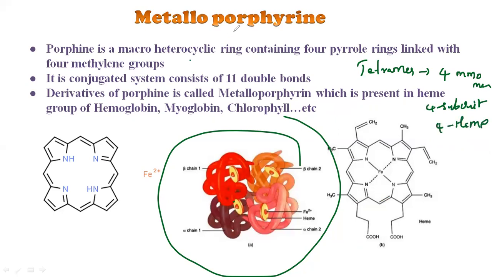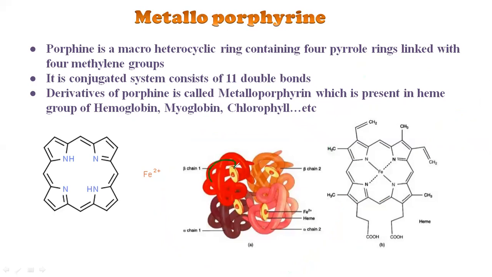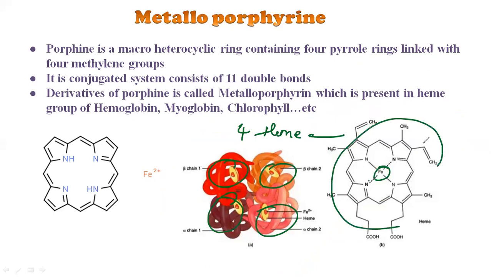So exactly the hemoglobin structure will be like this. This is one heme group, another, another, another. There are 4 heme groups. Each heme group contains one iron atom as a central metal. And this whole thing is one heme group, consisting of one iron atom, which is present in the +2 oxidation state.